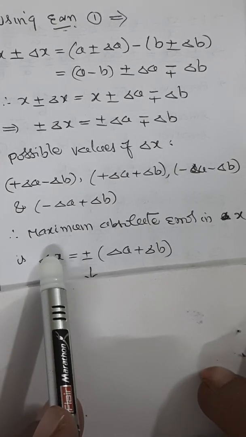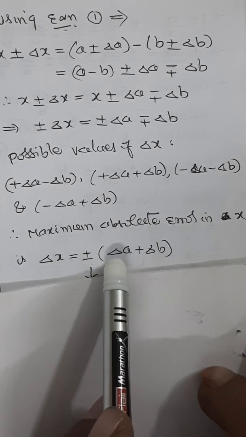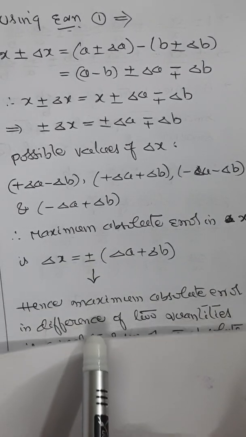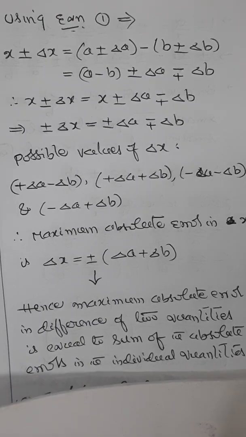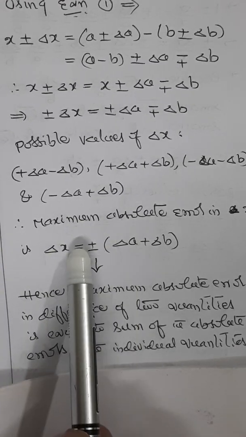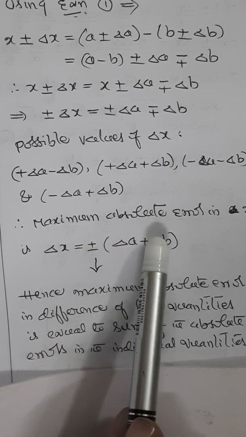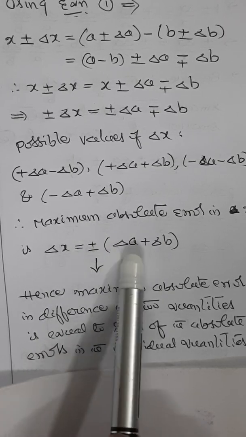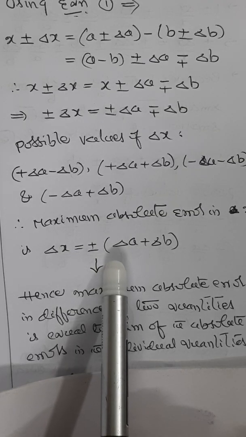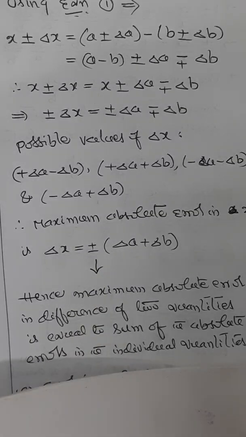It is nothing but delta x equal to plus or minus delta a plus delta b. So from this, how can you conclude? In the case of the difference of two quantities, the maximum absolute error in the difference of two quantities is equal to the sum of absolute errors in the individual quantities. So this is how we can measure the absolute error in the case of the difference of two quantities.